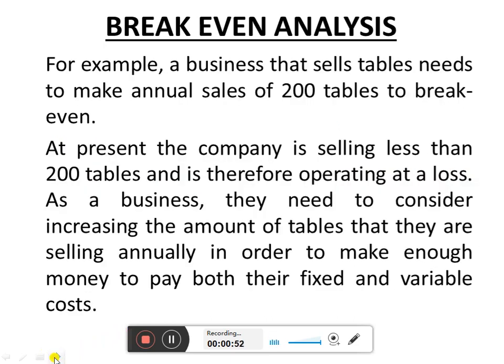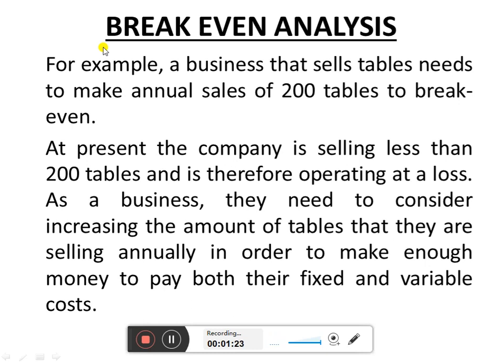Next, a break even analysis example is given. A business that sells tables needs to make annual sales of 200 tables to break even. At present, the company is selling less than 200 tables. So the company plans to sell 200 tables every year, but it sells fewer than 200 tables, therefore operating at a loss. So the company is in a loss position.